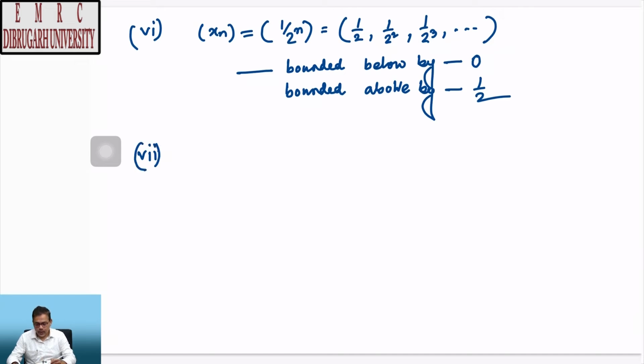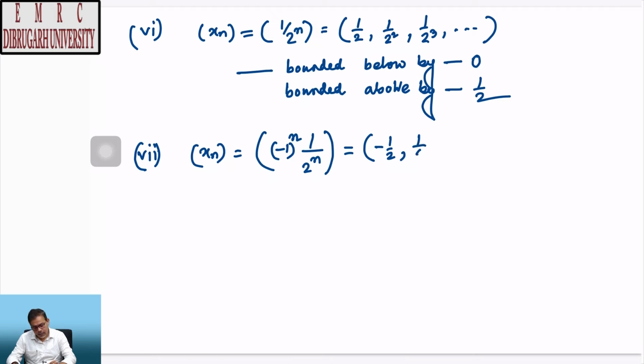And we have the last example. This is xn given by minus 1 to the power n, 1 by 2 to the power n. This time it is minus half, 1 by 4, minus 1 by 8, 1 by 16 and so forth.